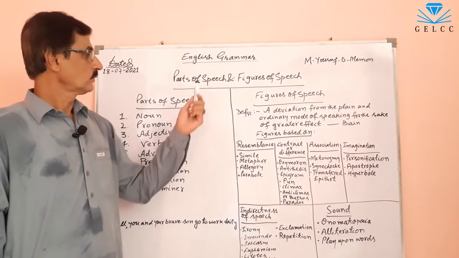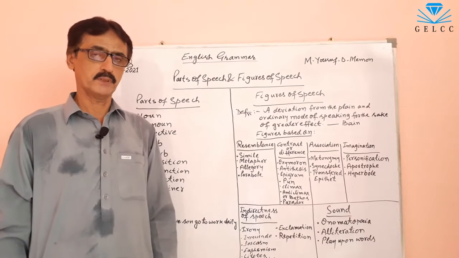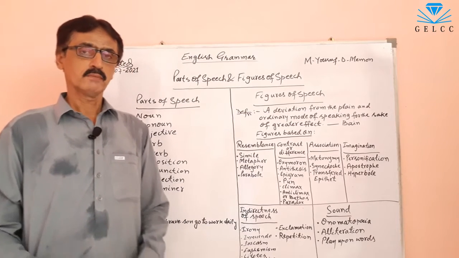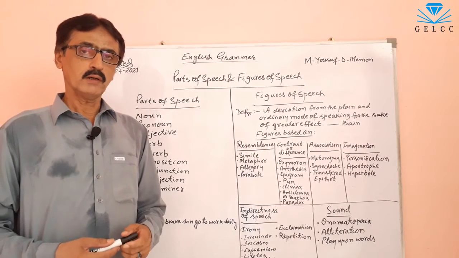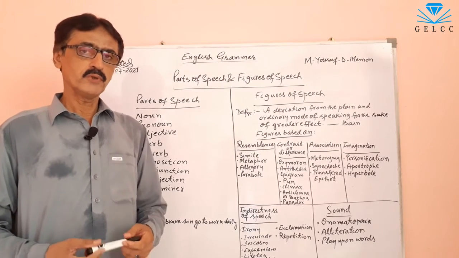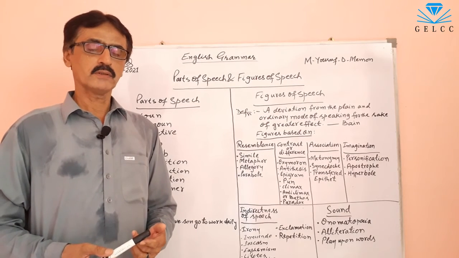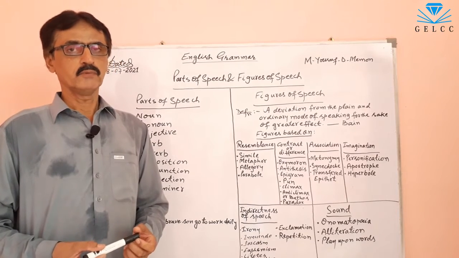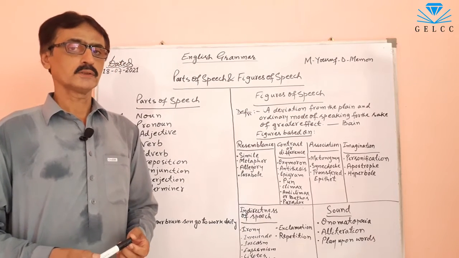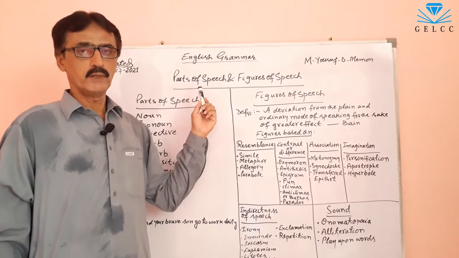Let's start first with parts of speech. What are parts of speech? Dear students, as we speak or we write, we use words. These words are divided into different classes. They are called word classes. They are called parts of speech. We can call them word classes also.